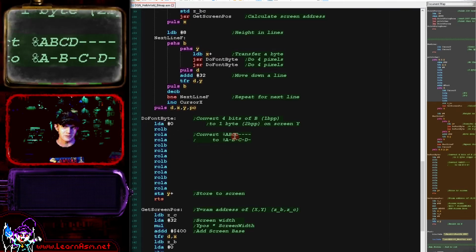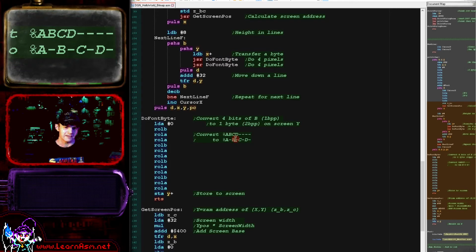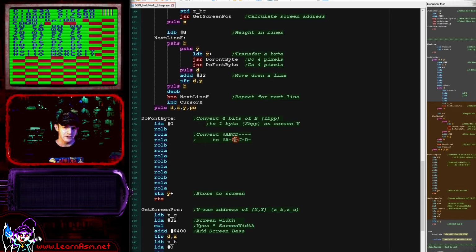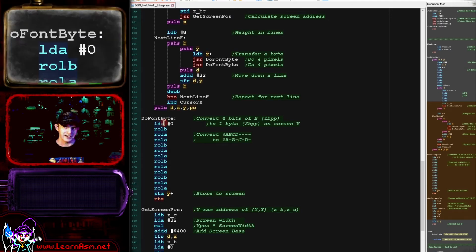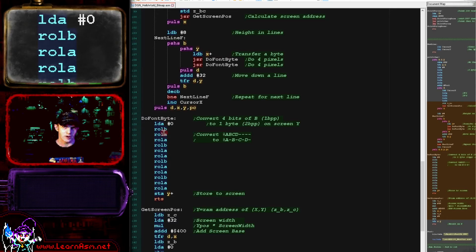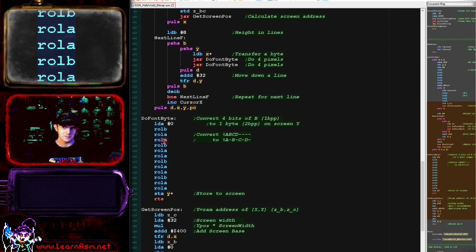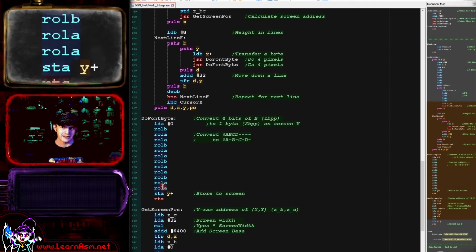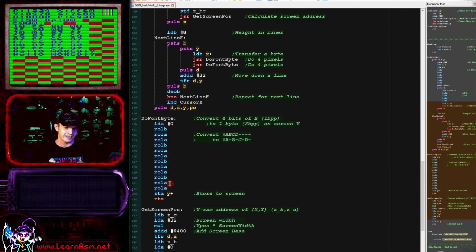Effectively what we're doing is we're taking a nibble and we're splitting out the bits so that each bit is made up into a pair, and this will effectively set our font to be one of the 4 colors. So that's what we're doing here. A is our destination and B is our source, so we're shifting 1 bit out of B. We're moving it twice into A, shifting another bit out of B, moving it twice into A, and so on. And then we are storing our built-up byte to the screen, that's Y, and then we're incrementing the Y destination.